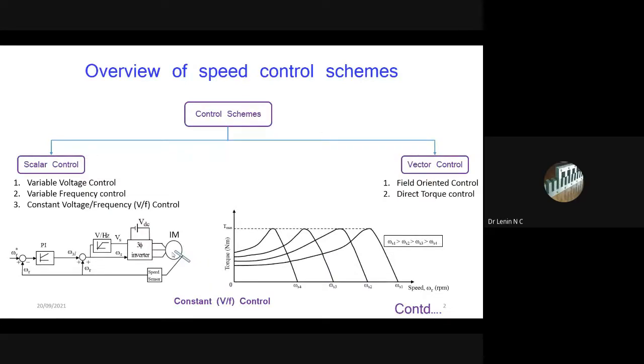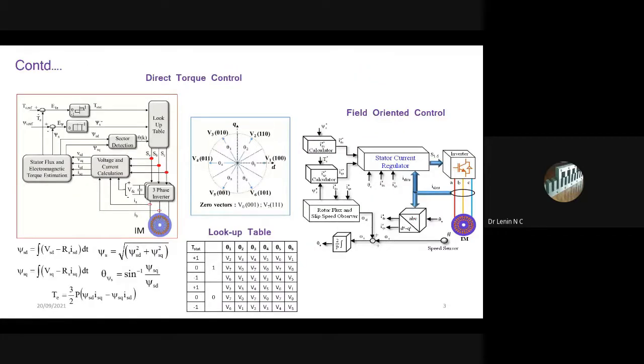So, guys, as far as any modern electric drive is concerned, we have two control schemes: scalar control and vector control. And as far as high performance applications are concerned, we use only vector control schemes, the field oriented control technique and the direct torque control technique. One of the modern techniques among vector control schemes is direct torque control, so I am going to discuss that.